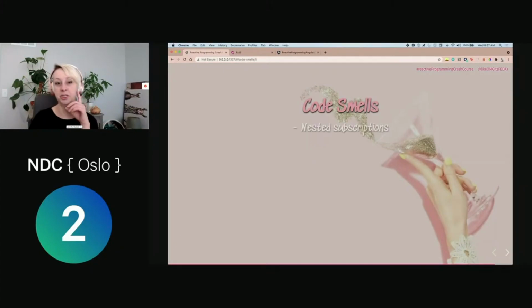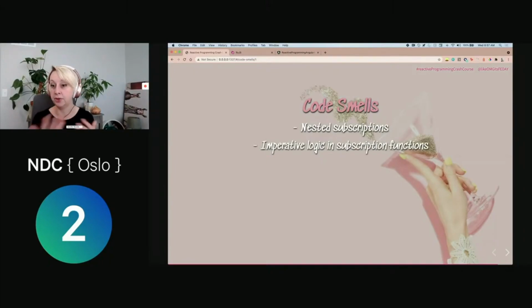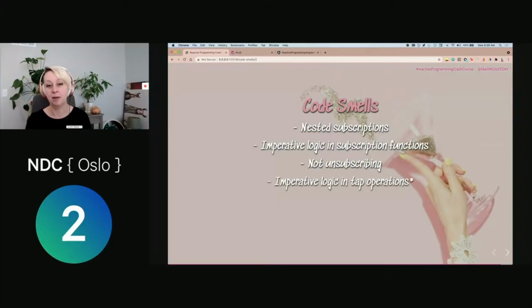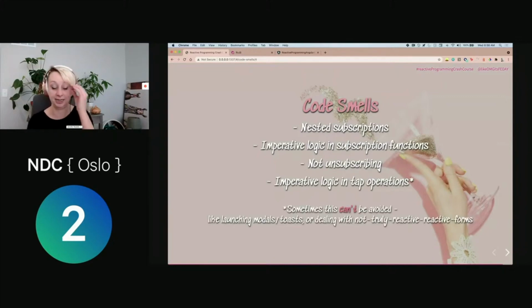A couple code smells to watch out for in your journey. You want to look out for nested subscriptions. This is definitely something I see early on, where people don't understand how to use the async pipe or deal with values as they need things from those observables, so they're creating nested subscriptions. So definite code smell there. You want to look out for imperative logic in subscription functions. I showed you an example of that with the reset and some imperative logic. Some of it will be needed, some of it will be code smelly, and you'll learn to tell the difference pretty quickly. You want to look out for not unsubscribing, because I still see this a lot in different code bases. Just again, watch out for imperative logic in the top operators, because sometimes it is needed and can't be avoided.